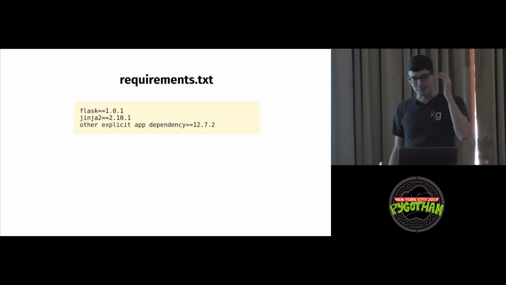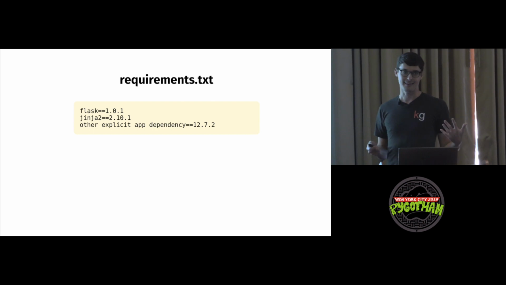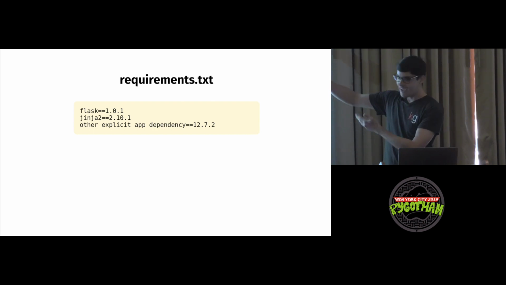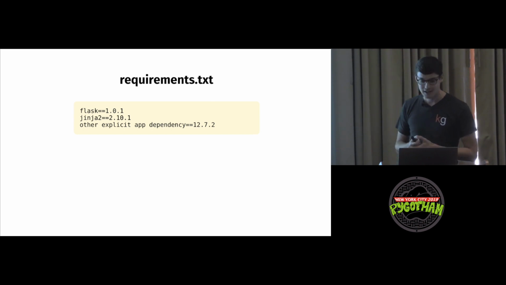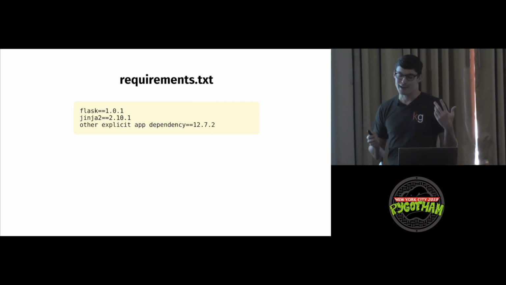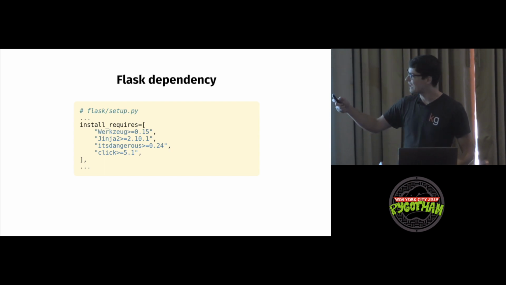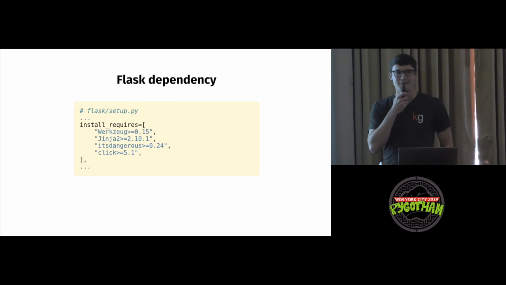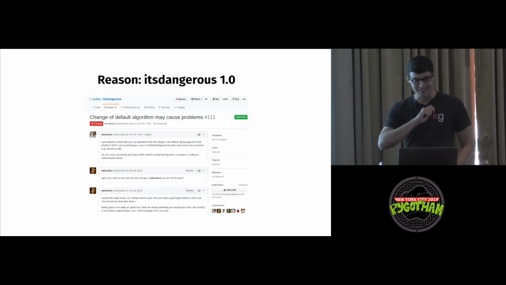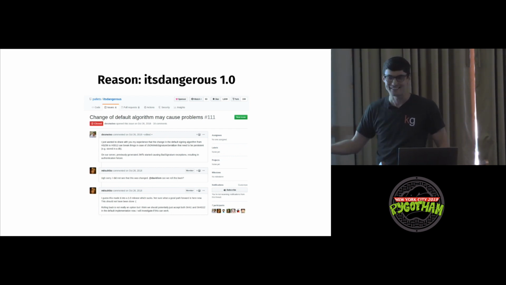So we really racked our brains and we looked at our requirements.txt, and it looks kind of like this. This is just an example, no real code here. But we had Flask version 1, Jinja 2 version 2. And then we were like, okay, well, maybe we got to dig deeper. And so we went to Flask and read its source code and saw that it had these version constraints. And we're looking around here and, okay, that might be something to look at. It's called itsdangerous. We're like, maybe that's where the problem lies. And it turns out itsdangerous had just reached version 1.0. This is hilarious. It's dangerous.